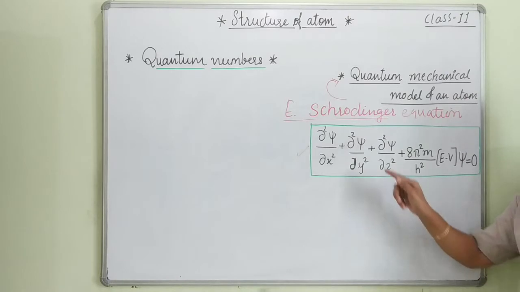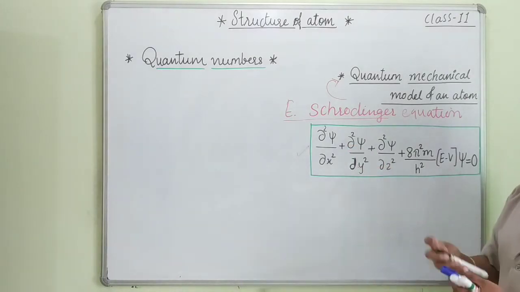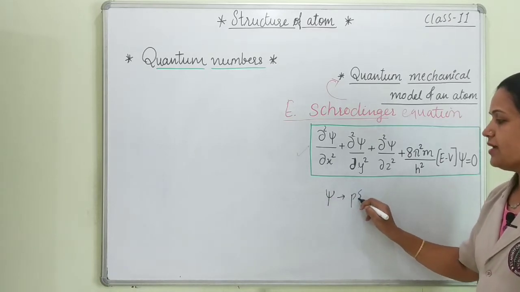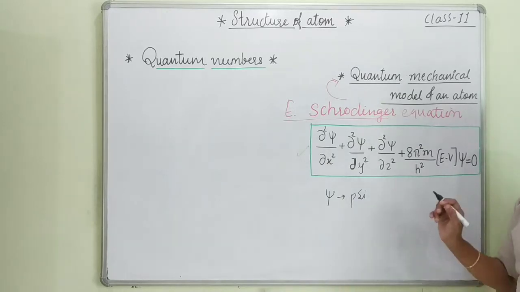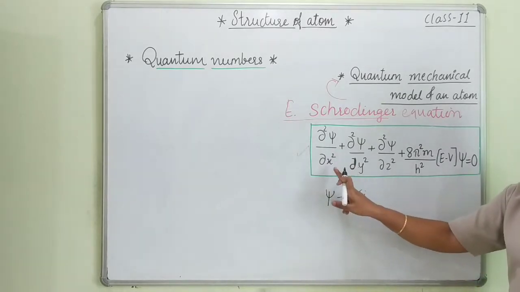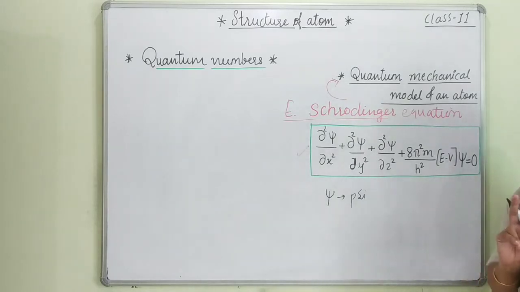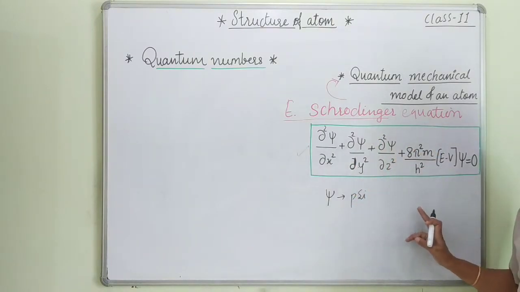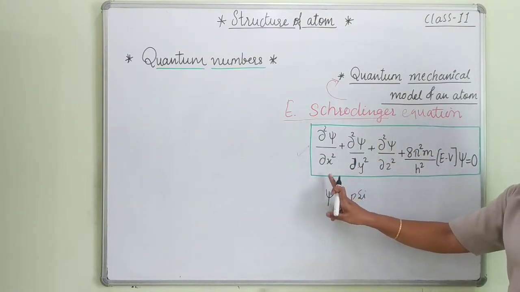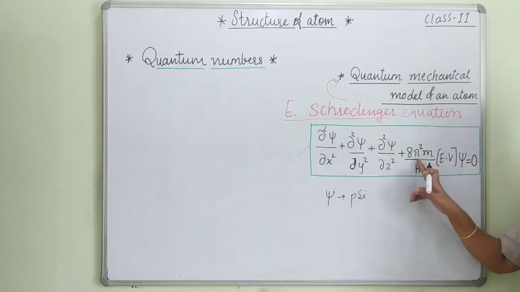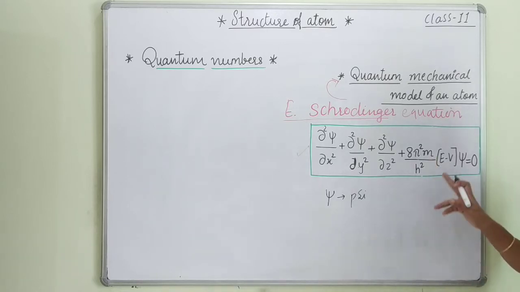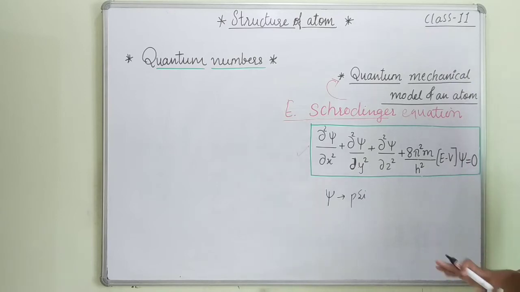This sign is known as psi. It is just like a trishul, and it is known as psi. The P is silent in this. So this is the psi he has derived, and students, I hope in class 11th you have studied about integration. In that way only we can derive this formula. He has taken the position through the x-axis, y-axis, z-axis. Here you know the pi value very well. h stands for Planck's constant, m stands for the mass of the electron, E stands for the total energy of that electron, and V stands for the potential energy of that electron.